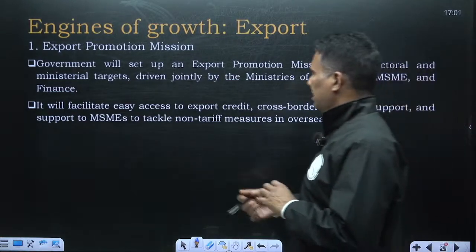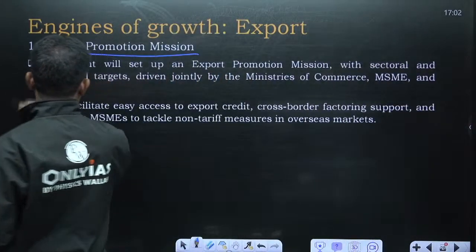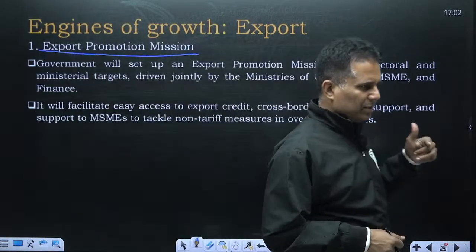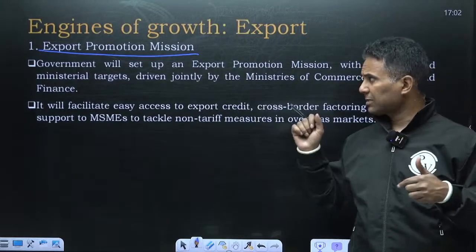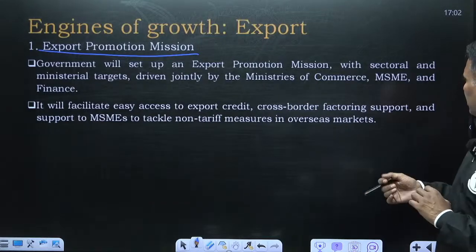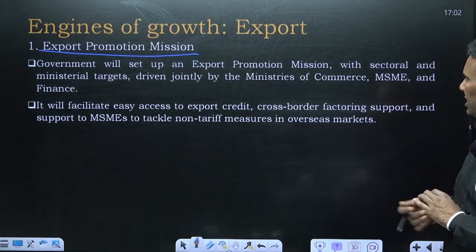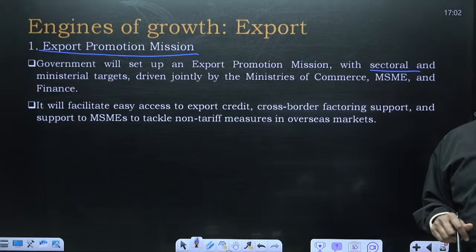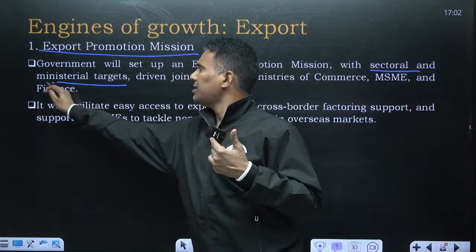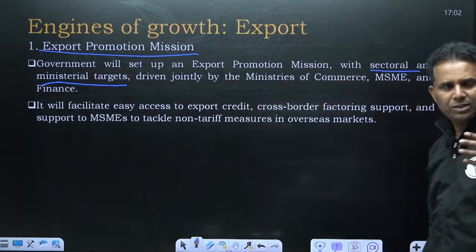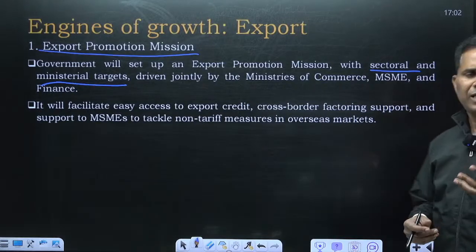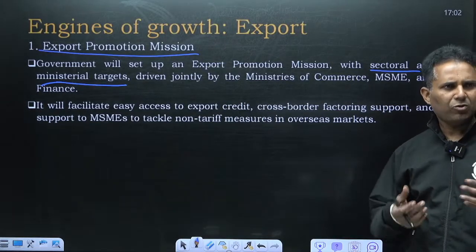Export promotion mission, this mission will also be launched. This is the third engine of growth. First was agriculture, second was MSMEs and third is export. Government will set up an export promotion mission with sectoral and ministerial targets. So every sector will be given a task: which sector has to increase exports by how much, and which ministry, whatever products come under that ministry. So sectoral and ministerial targets both will be there. Because see, export promotion mission or any other scheme, what's the difference?